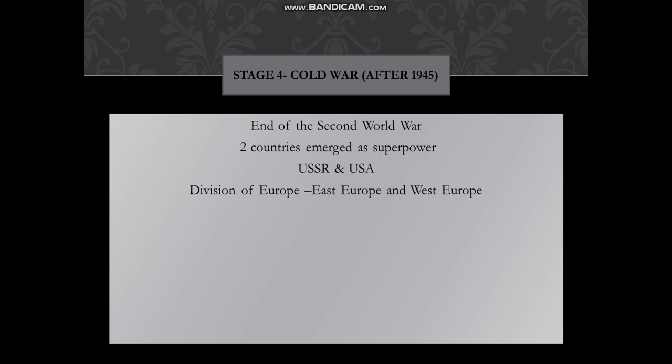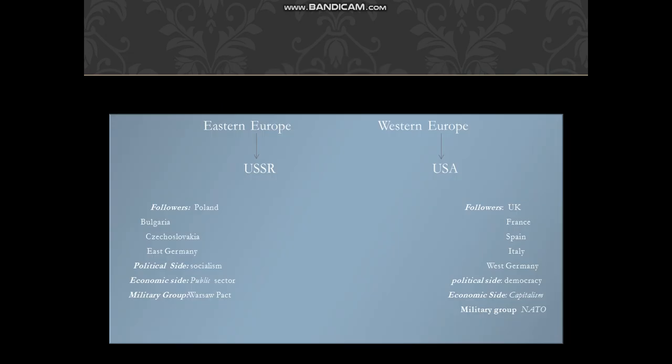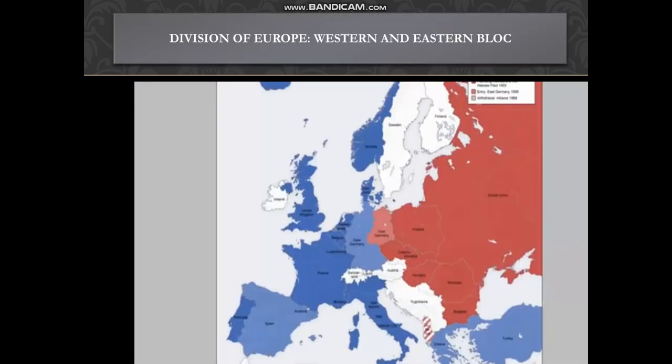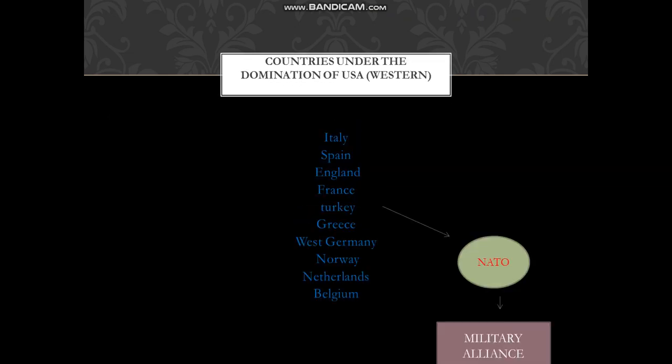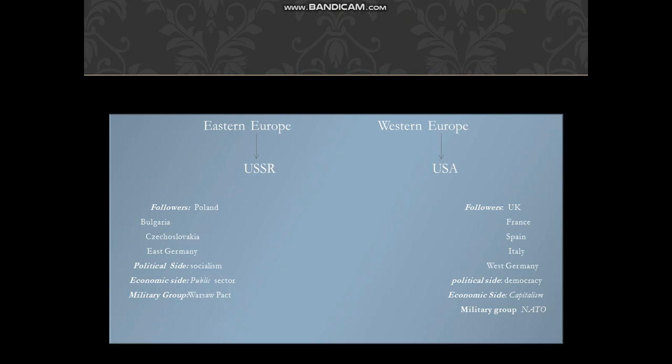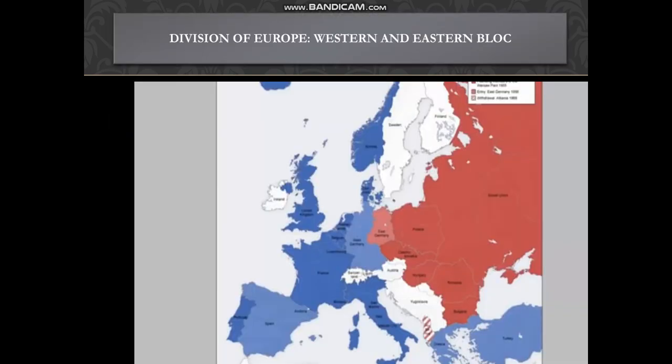Now I'll proceed further to discuss the Cold War, what the Cold War is. As I said, after the Second World War, two countries emerged as superpowers, that is USA and USSR. And when these two countries emerged as superpowers, the entire Europe, the entire world, was divided into two parts. Have a look at this map.